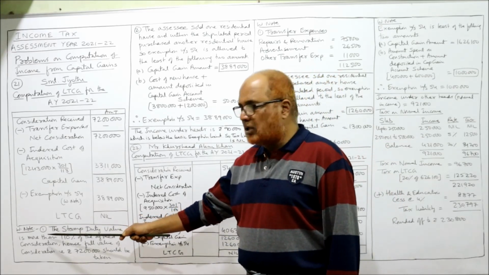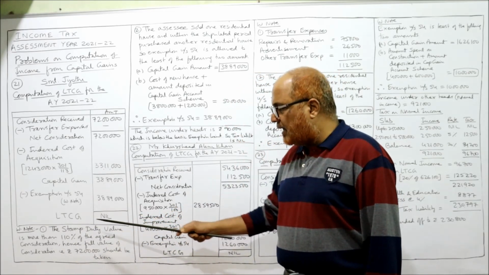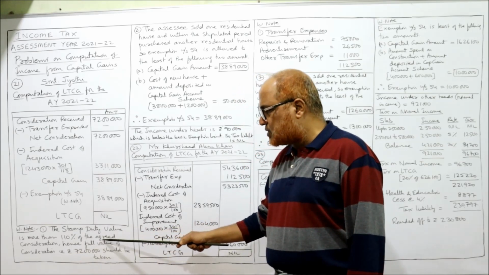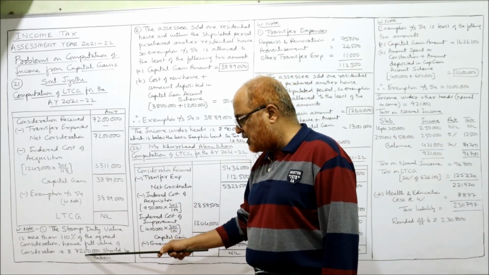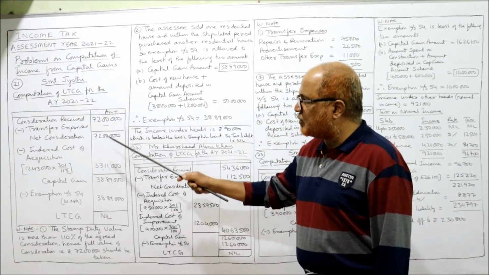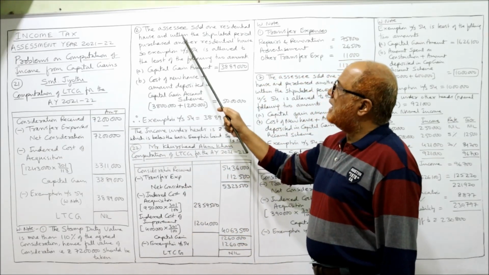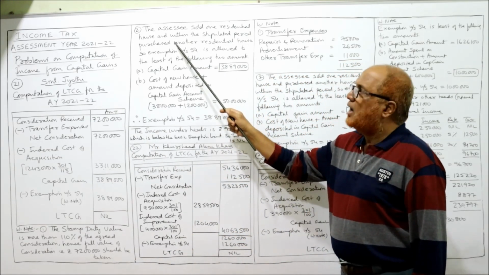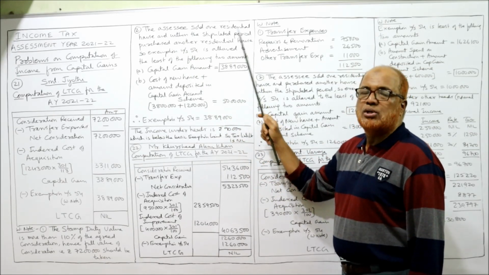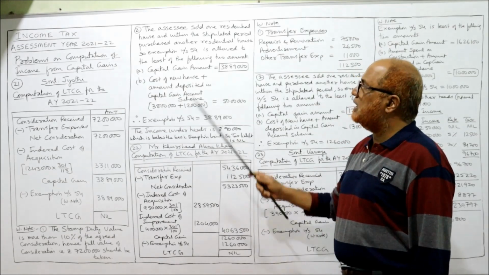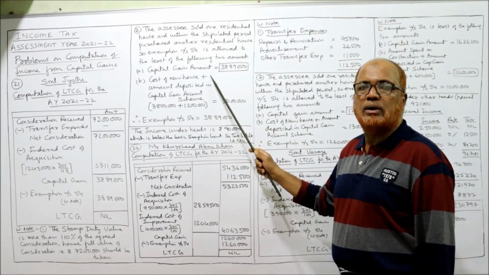So here, working note number 1. The stamp duty value is more than 110% of the agreed consideration. Hence the full value of consideration, that is 72 lakh, should be taken. That's what I'm taking here. Next, the assessee sold one residential house and within the stipulated period purchased another residential house. So exemption under section 54 is allowed to the least of the following two amounts.